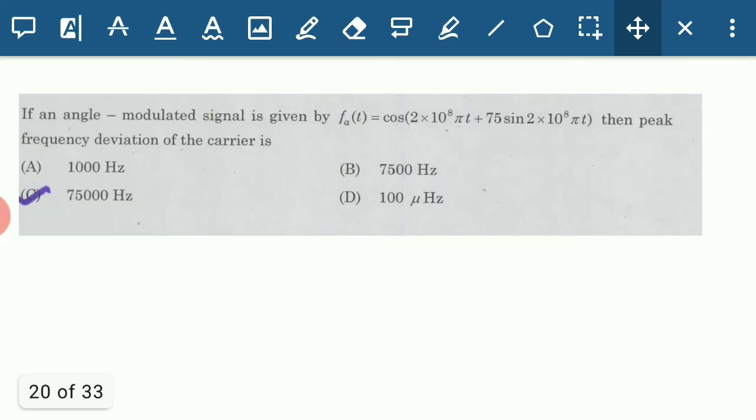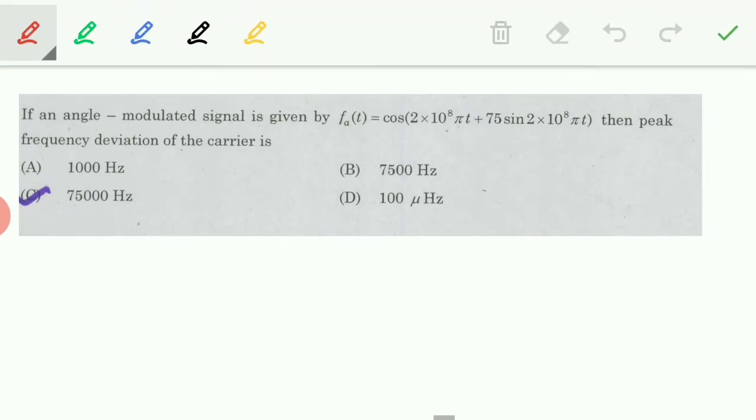Second question. If an angle modulated signal is given by f of t is equal to cos 2 into 10 power 8 pi t plus 75 sine 2 into 10 power 8 pi t, then what is the peak frequency deviation of the carrier? So peak frequency deviation means it is talking about FM.